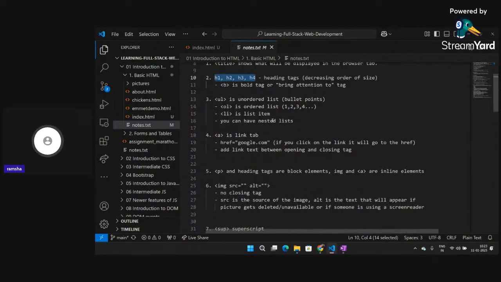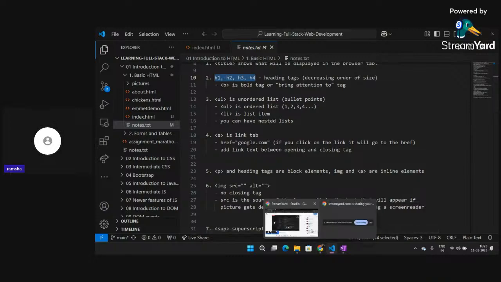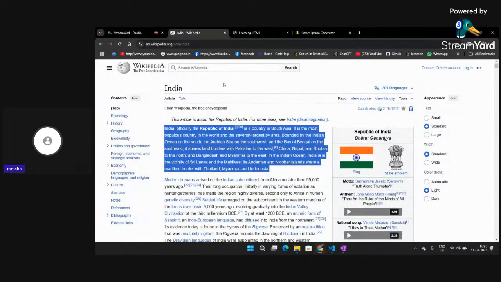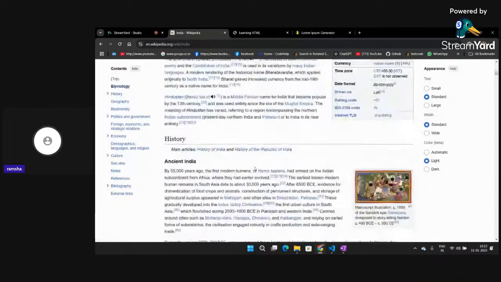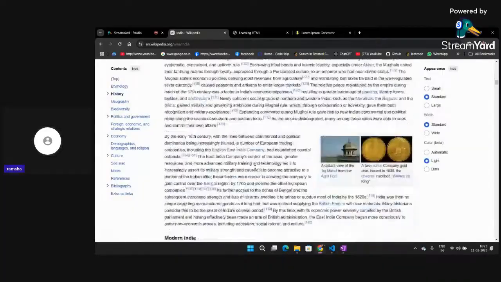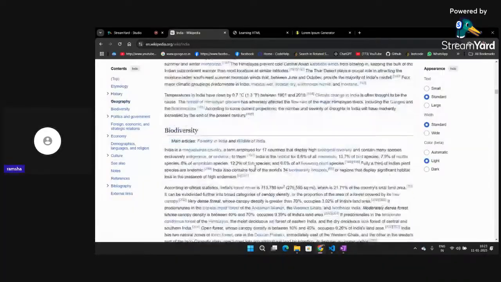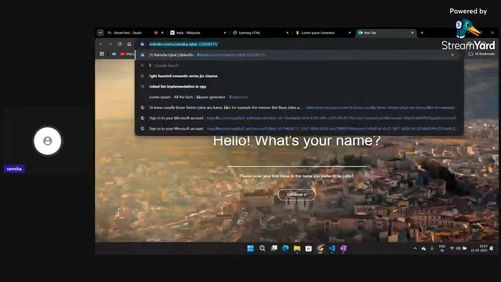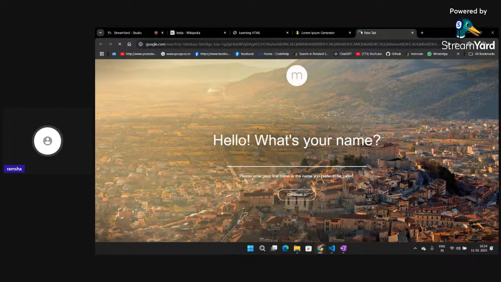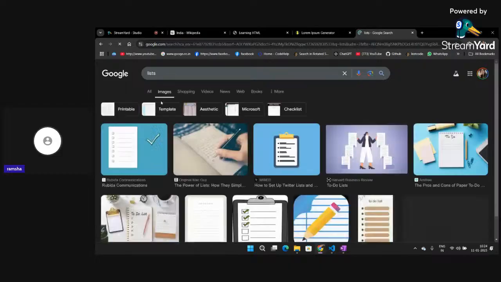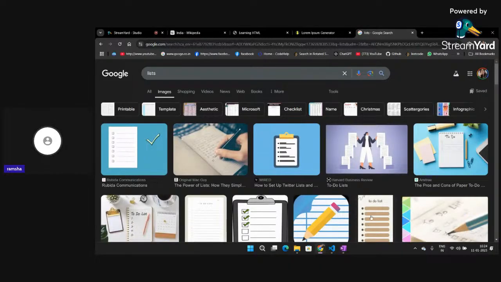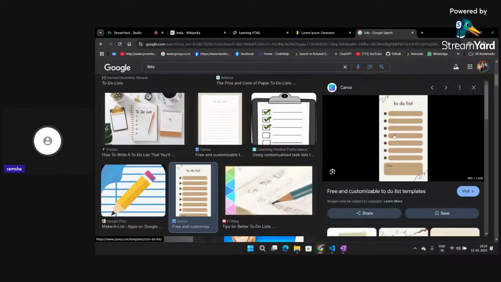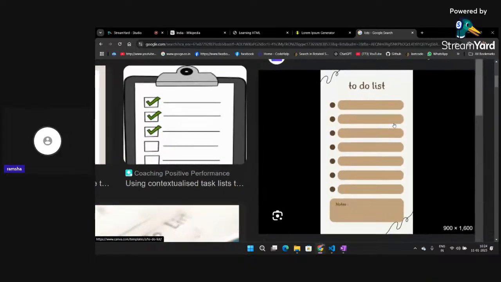Now, suppose if I go to Wikipedia page, for example, and I scroll a little bit down, I'm not getting it here. Let me search here. Lists. Okay, if I search list here, go to images. Yeah. So, have you seen these kind of lists somewhere, like the dot and the list?